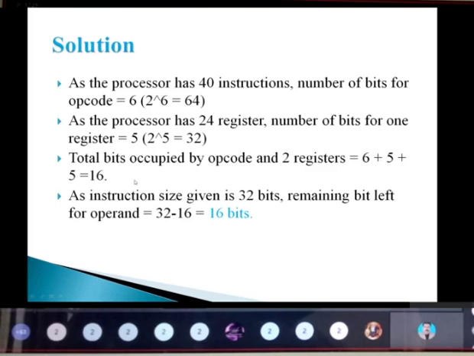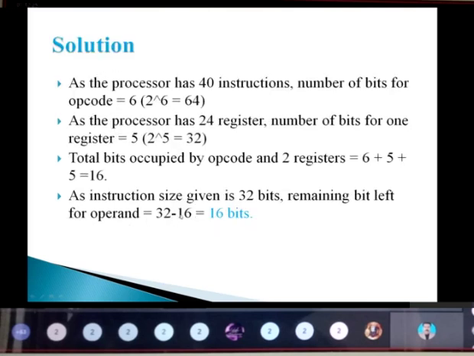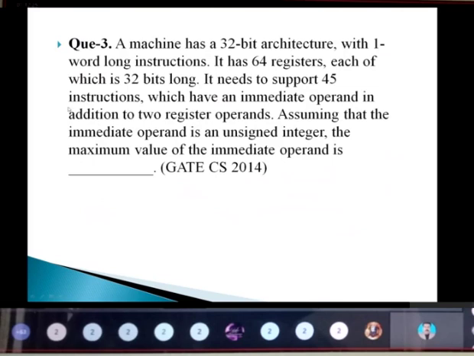So it will be totally what? 16. So the total instruction size they have given as what? 32-bit instruction size. Right. So I need to find out the immediate. I know the number of bits for the register, and I know the number of bits for the opcode. Using this, I need to find out the immediate operand. So it will be 32 minus 16, it will be 16 bits. So that will be the value for the immediate operand. So my answer will be what? 16. Is it clear?